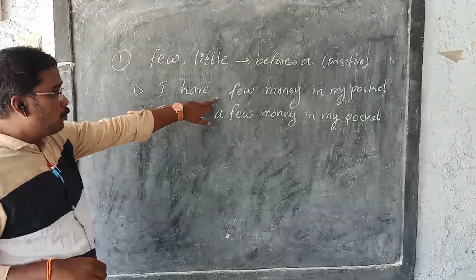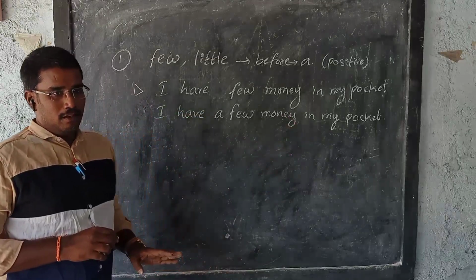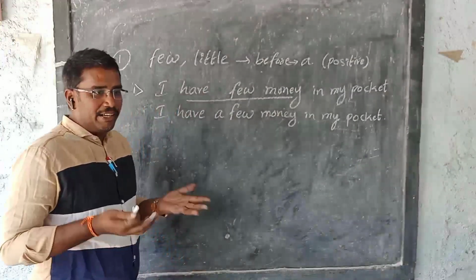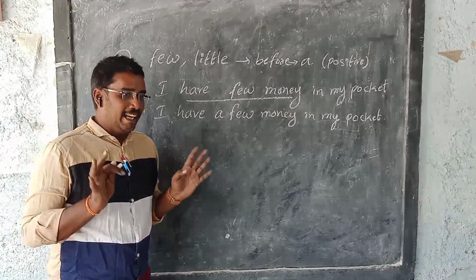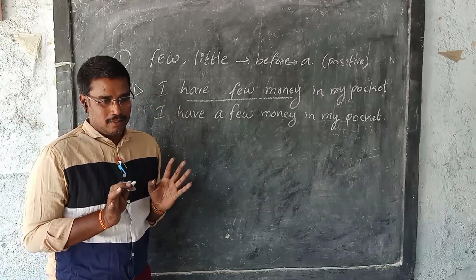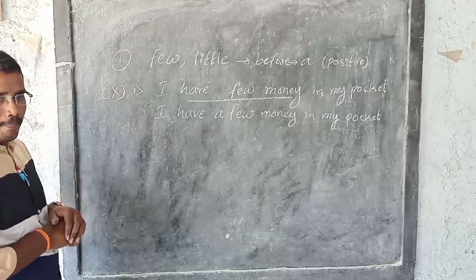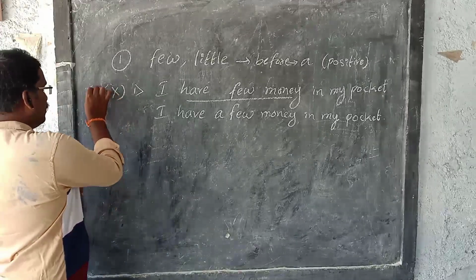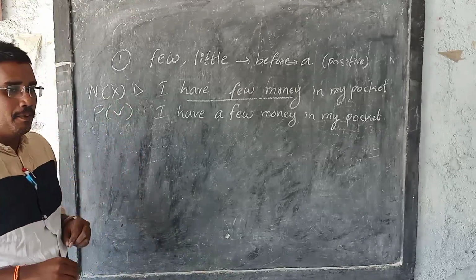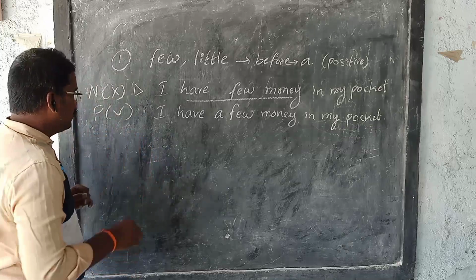I have few money in my pocket means I don't have anything; nothing is there. It comes in the negative form. And this comes in the positive form. I have a few money in my pocket means something is there in my pocket.